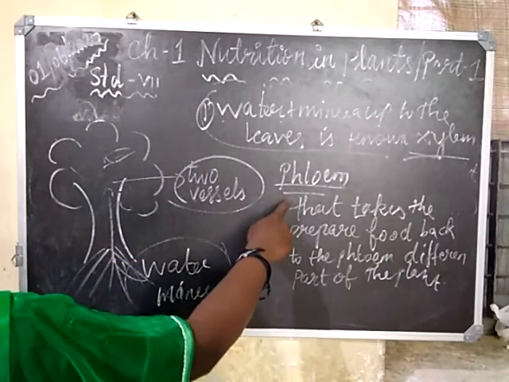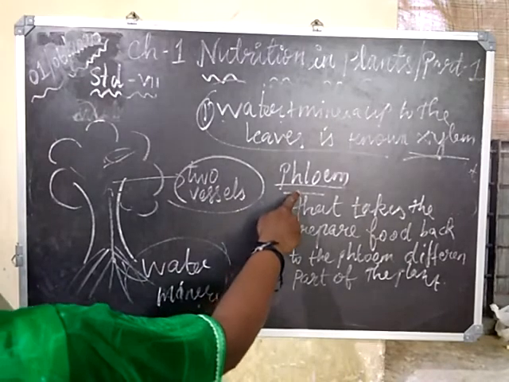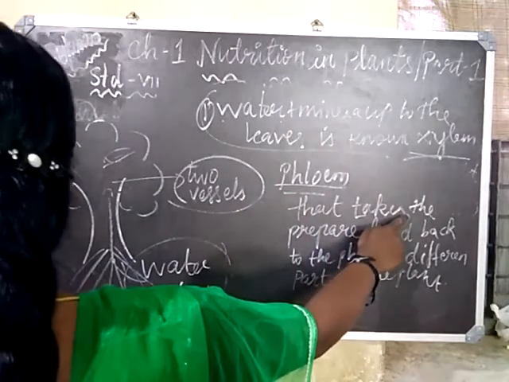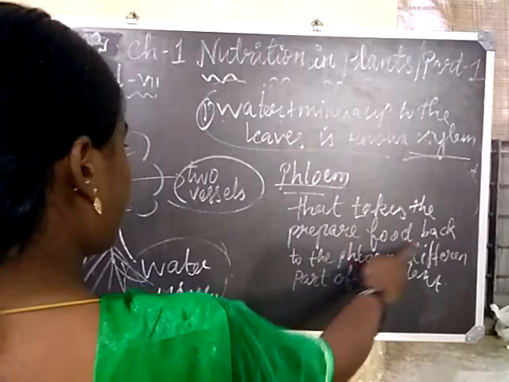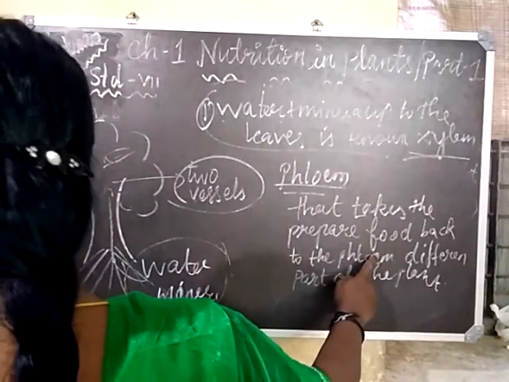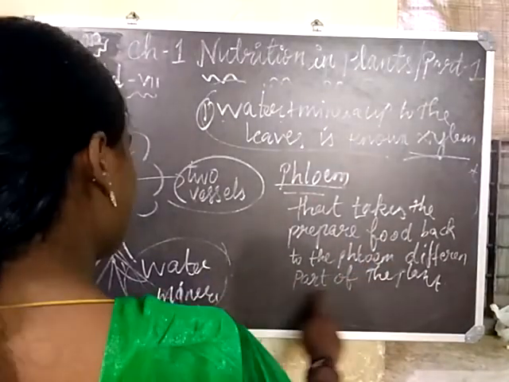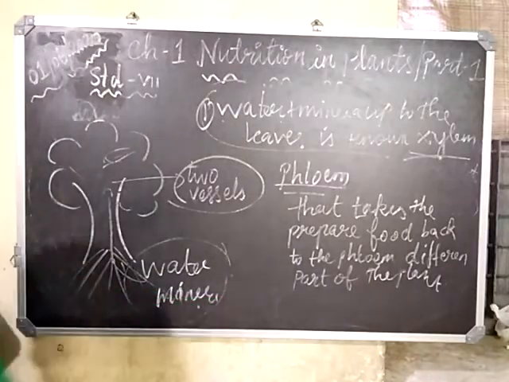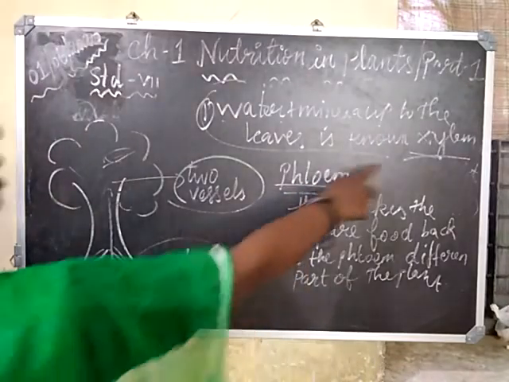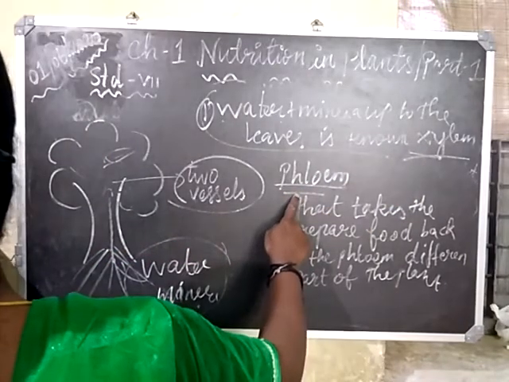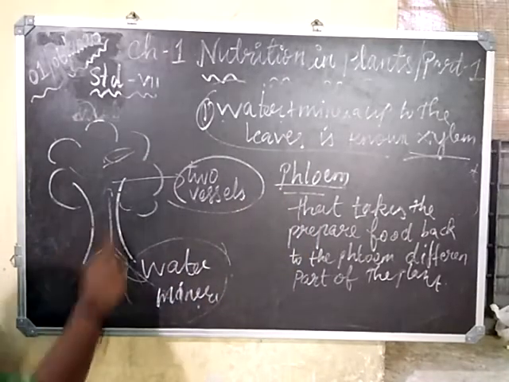Once again, the second vessel, phloem, means the vessel that takes the prepared food to different parts of the plant. So, we have xylem and phloem that are present there.